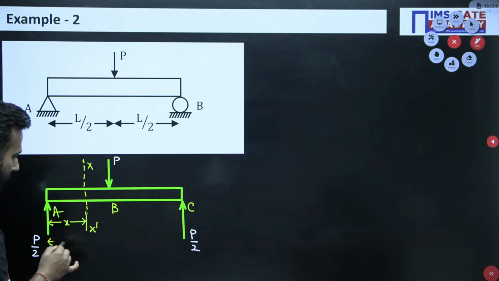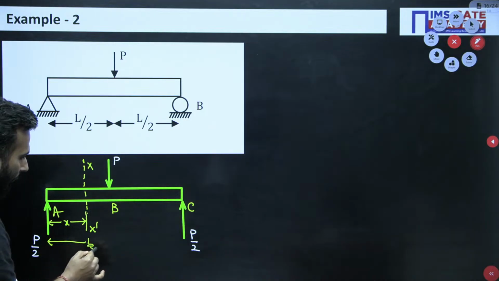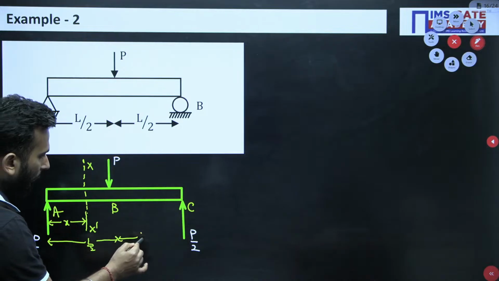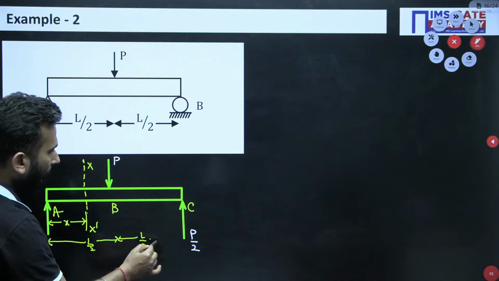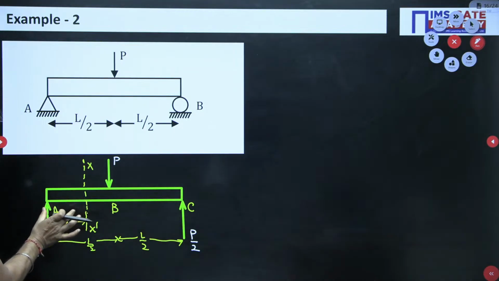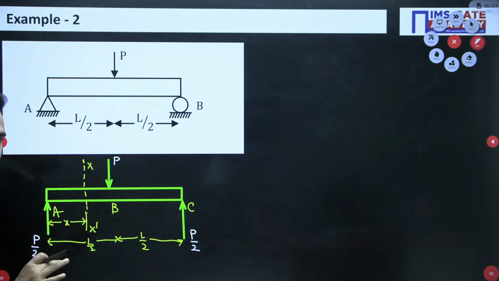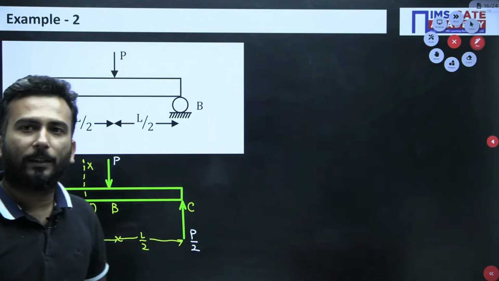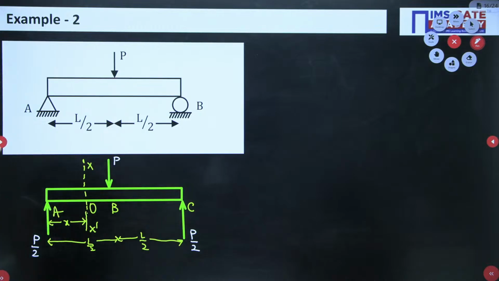This distance is L by 2 and this distance is L by 2. So the section from A to O, the section AO, is my isolated segment. This thing you people are able to understand?